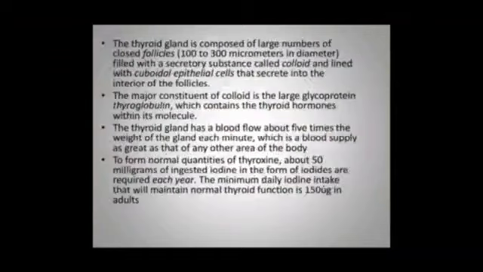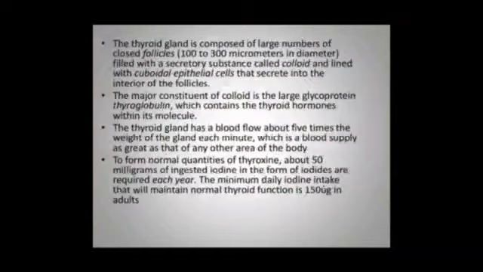The thyroid gland is composed of a large number of follicles filled with a secretory substance called colloid, lined with cuboidal epithelial cells that secrete into the interior of the follicles. The major constituent of colloid is the large glycoprotein thyroglobulin, which contains the thyroid hormones within this molecule. The thyroid gland has a blood flow about 5 times the weight of the gland each minute, which is a blood supply as great as that of any other area of the body.